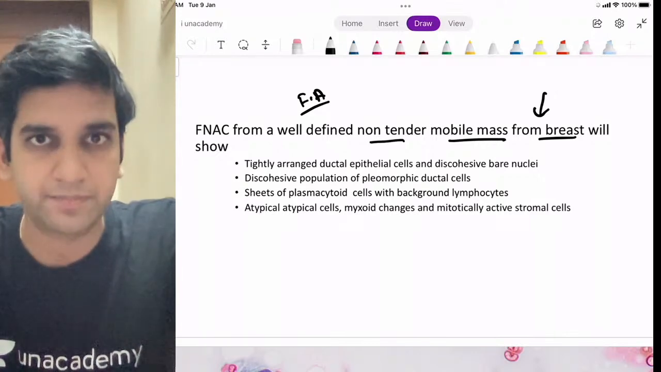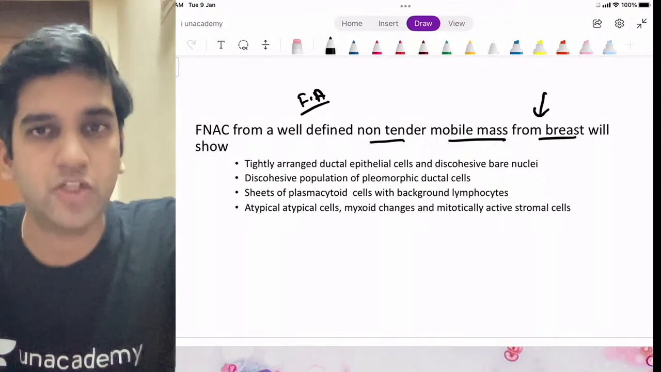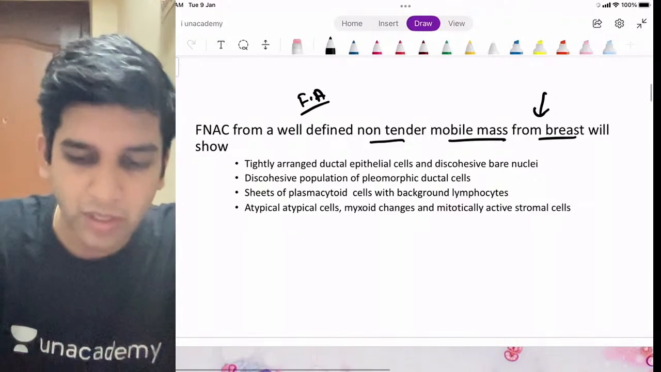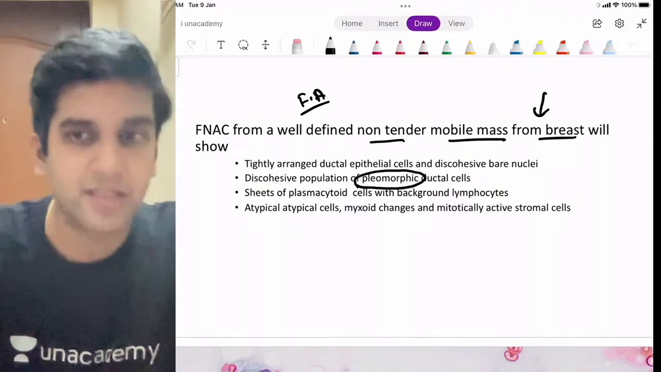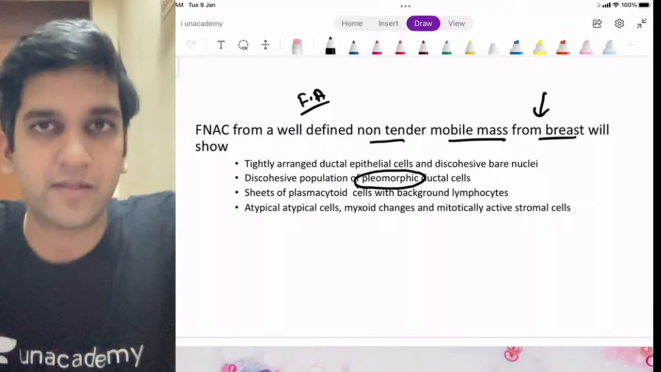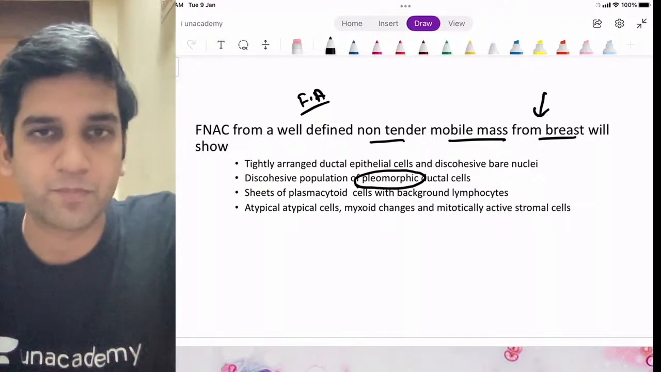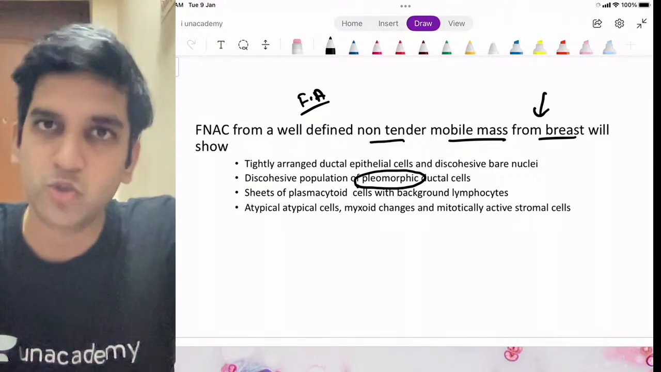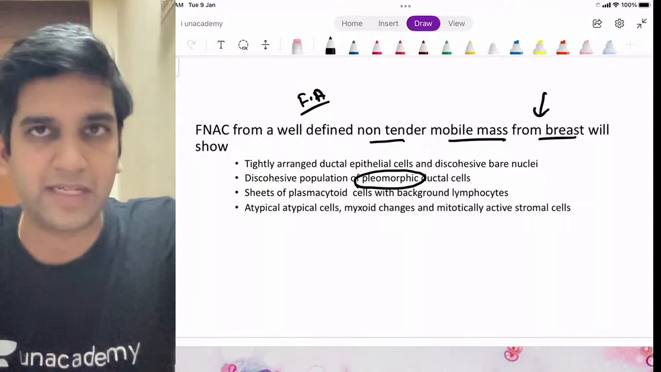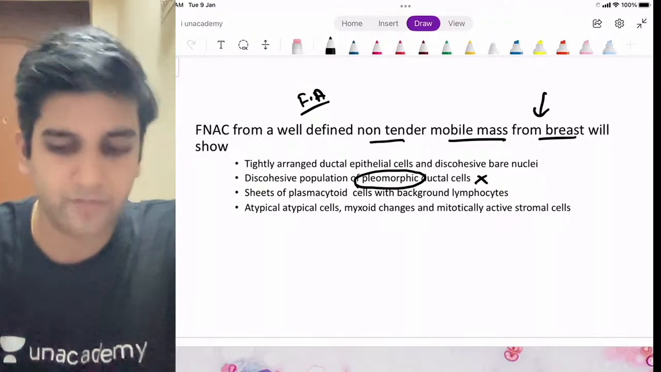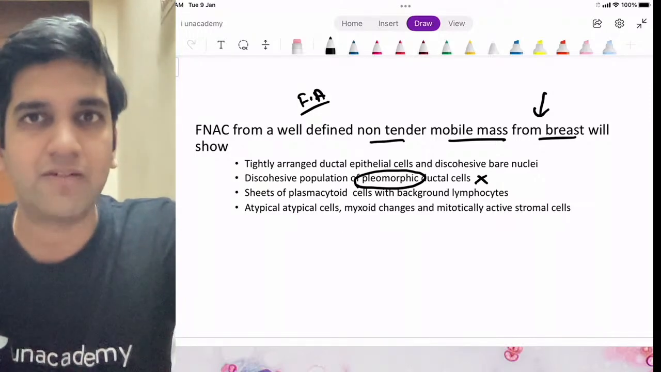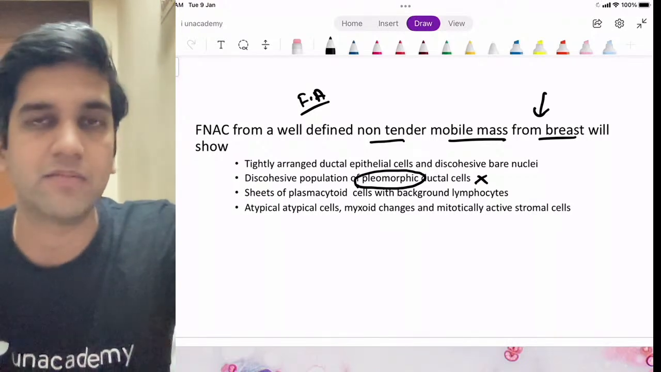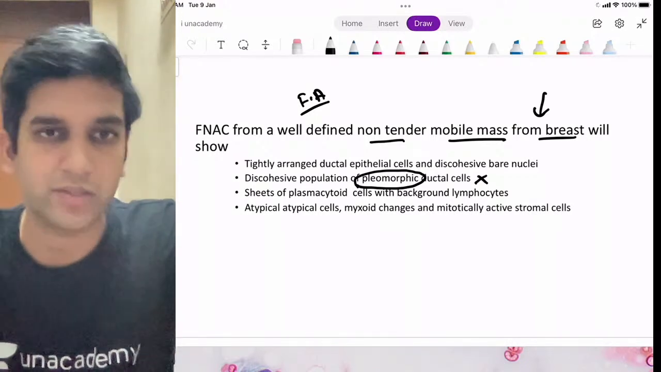Look at option B. This causes a population of pleomorphic ductal cells. Pleomorphism. This word is diagnostic of benign or malignant? Again, a very, very simple question. Pleomorphism is diagnostic of malignancy or a benign condition? Again, most of you guys will accept that it's diagnostic of a malignant condition, right? So can I rule this out? Definitely, I'm not going to have a malignant condition as the FNAC finding of fibroadenoma. I can rule that out, right?